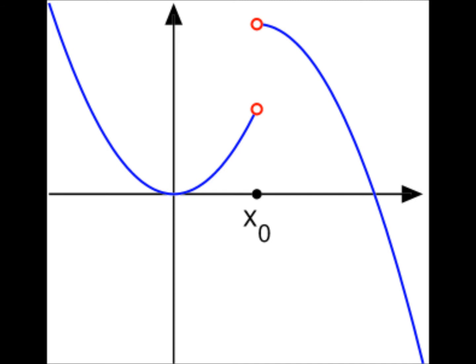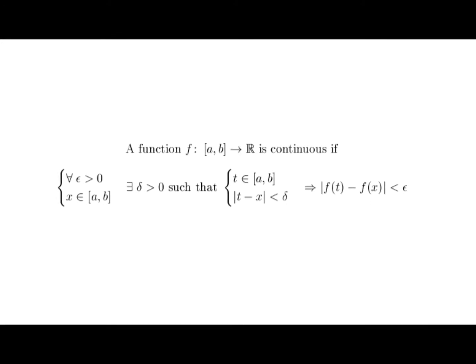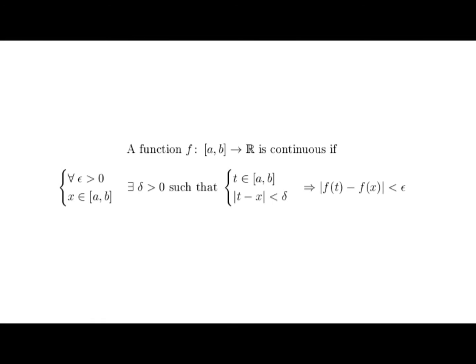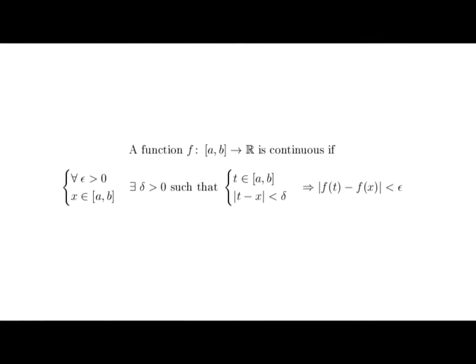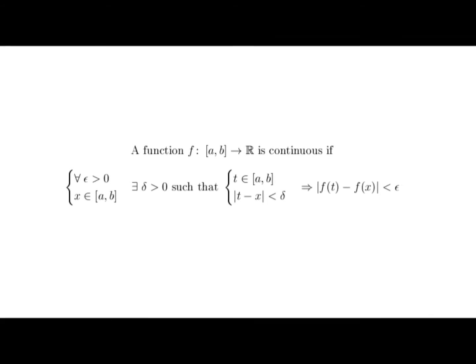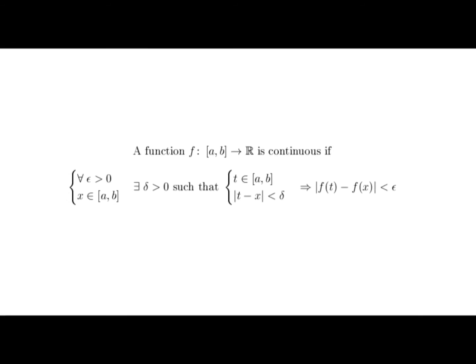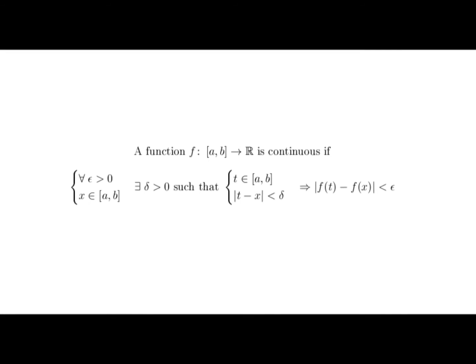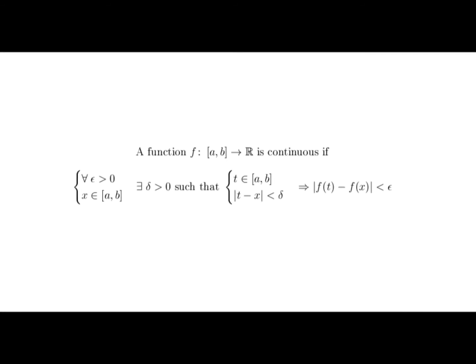Any person who sat in an undergraduate real analysis course will probably recognize this definition. It means, using various mathematical notation, that the function f mapping the set from a to b to the real numbers is continuous if for every epsilon greater than 0 and x in the interval a to b there exists a delta greater than 0, such that for t in the interval a to b with the distance from t to x less than delta implies that the distance from f of t to f of x is less than epsilon.